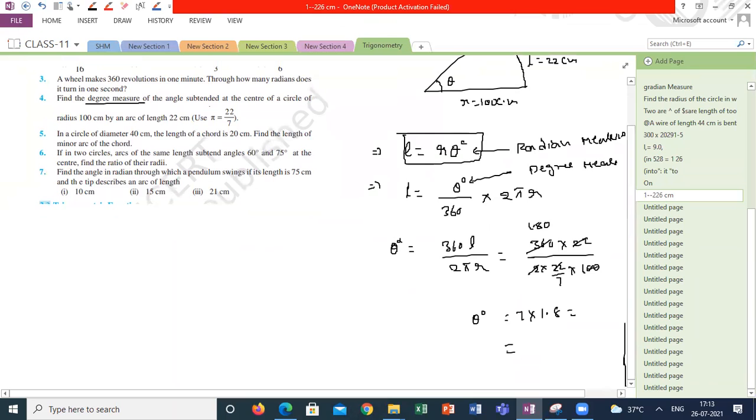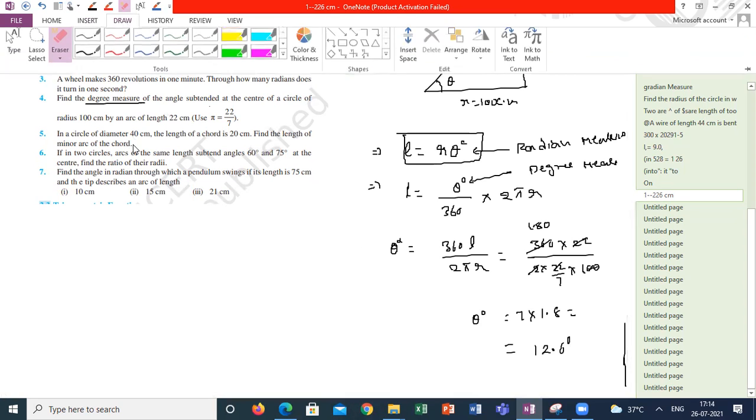Guys, what is the answer? Whether you are getting 7 into 1.8 or any different answer? Sir, 12.6. 12.6 degrees. Suppose the same question is asked in radian measure, how will you do it?